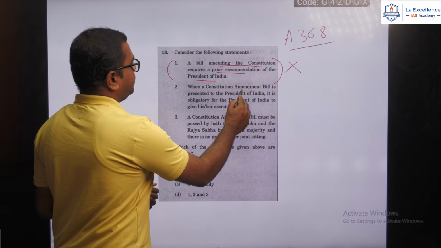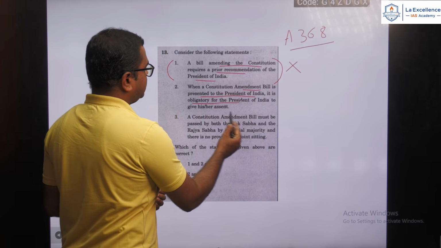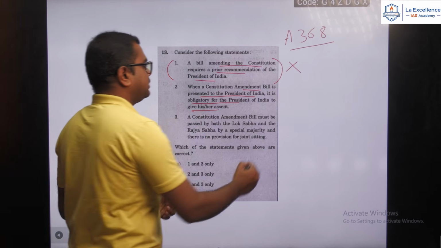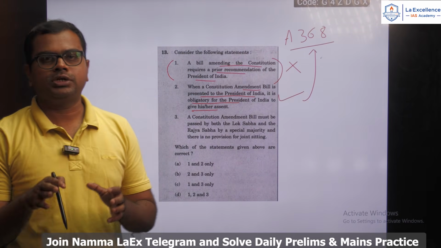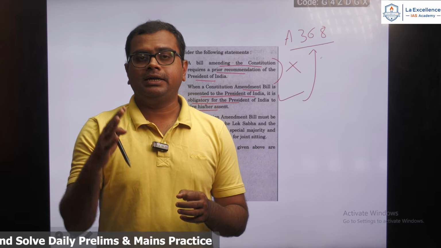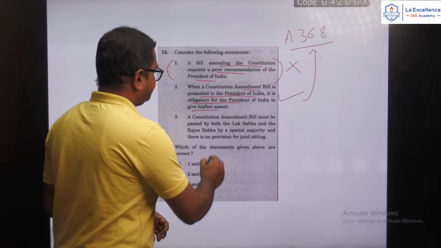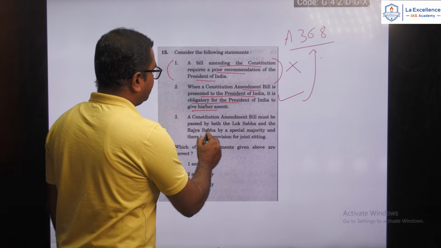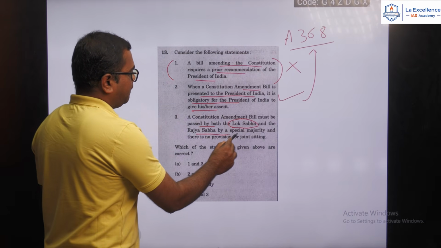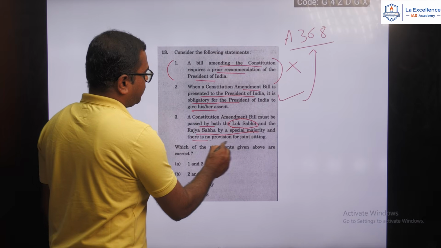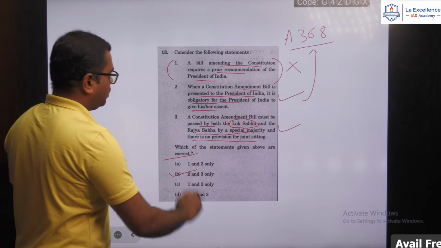Second, when a constitution amendment bill is presented to the President of India, it is obligatory for the President to give his or her assent. Yes, this is a correct statement, because under Article 368, when a constitution amendment bill is presented to the President, then he or she must give the approval. There is no other option. A constitution amendment bill must be passed by both the houses, that is Lok Sabha and Rajya Sabha, by a special majority, and there is no provision for the joint sitting. Yes, it is correct. So the 2 and 3 options are correct.